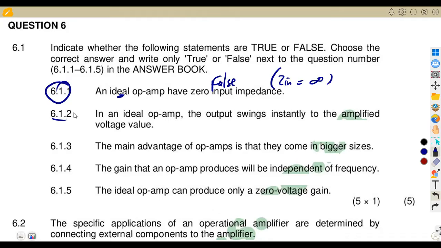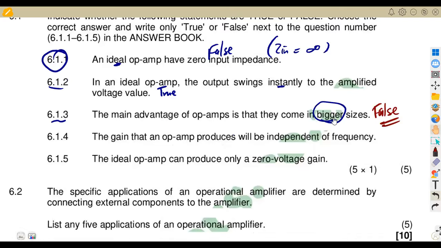6.12: in an ideal op amp, the output swings instantly to the amplified voltage value. This is very true. 6.13: the main advantage of op amps is that they come in bigger sizes. No, it's impossible. Op amps are found in smaller sizes, so this is actually false.